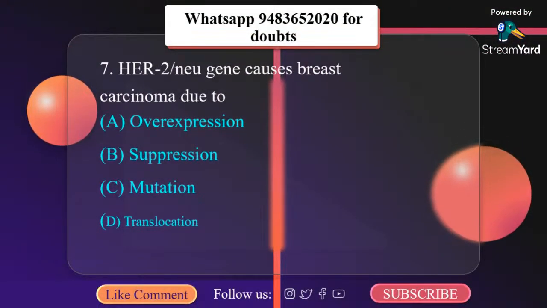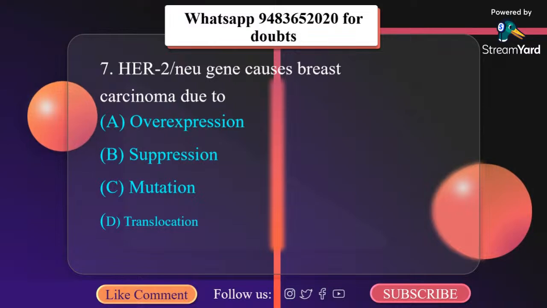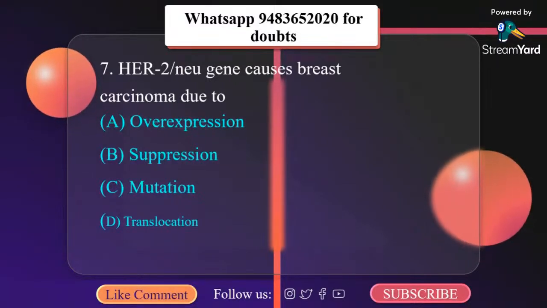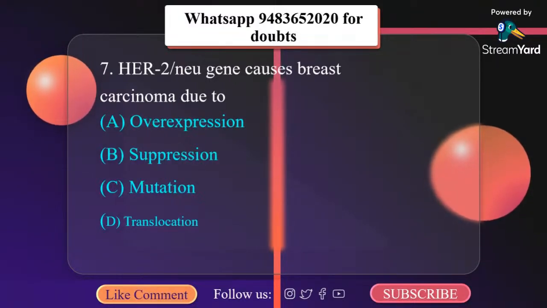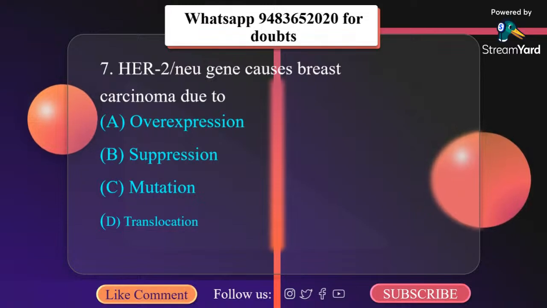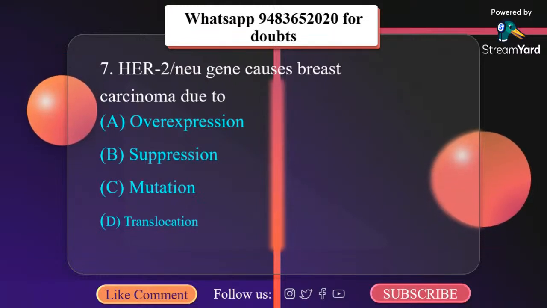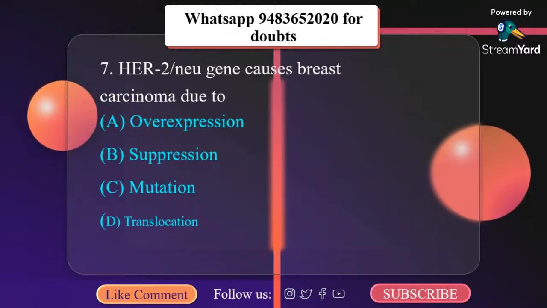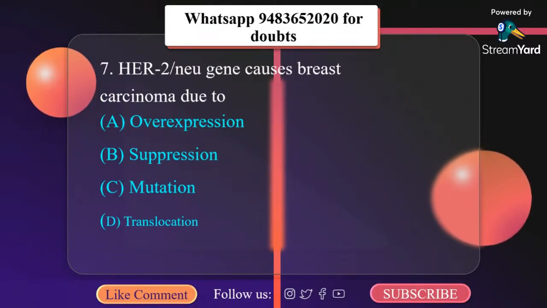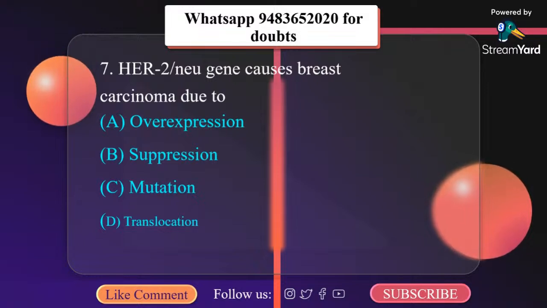HER2 neu gene causes breast carcinoma due to A. Overexpression, B. Suppression, C. Mutation, D. Translocation. HER2 neu gene causes breast carcinoma due to overexpression.